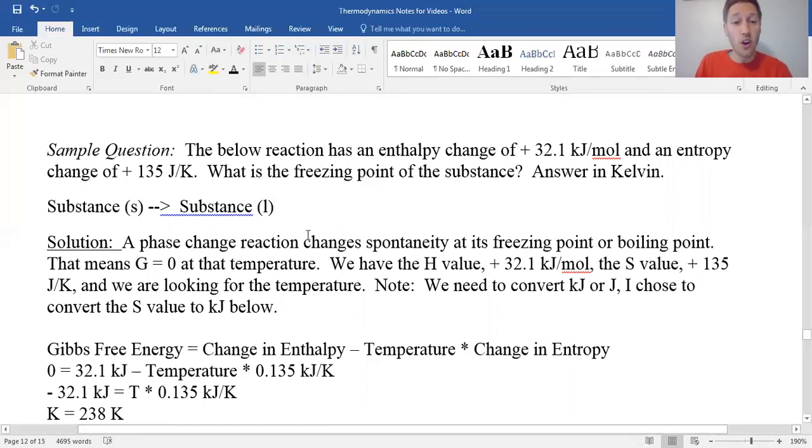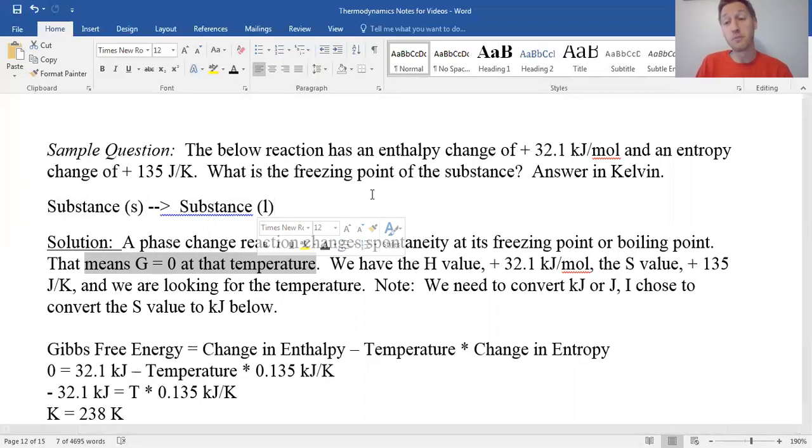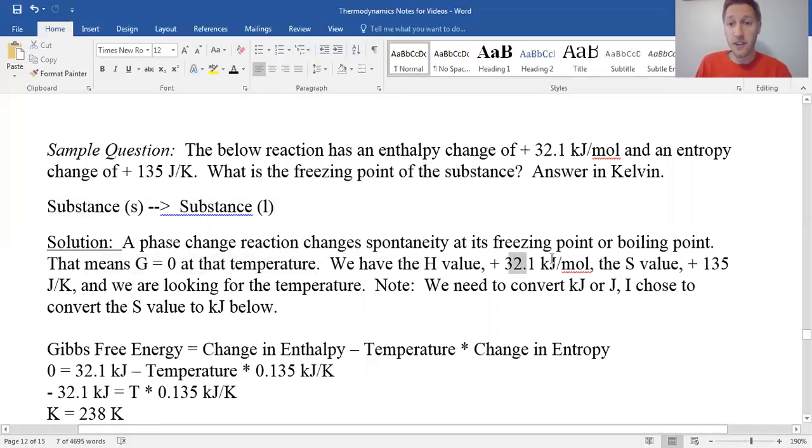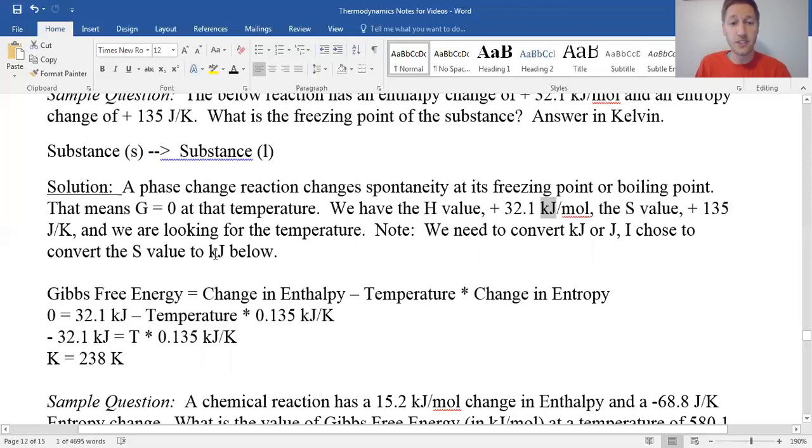Here, we know the value of G is going to be 0 because we're looking for the freezing point. So something going from a liquid to a solid, we know that G is 0 at that temperature. At whatever temperature this thing changes phase, G is 0 because that's where it stops being spontaneous or starts being spontaneous. So we have the H value, the S value, and we know the G value. Notice that since these things are different, we have kilojoules and joules, we have to convert one. So in my example down here, I converted the S to kilojoules. How do you do that again? Take that 135 here divided by 1,000, that puts you in kilojoules.